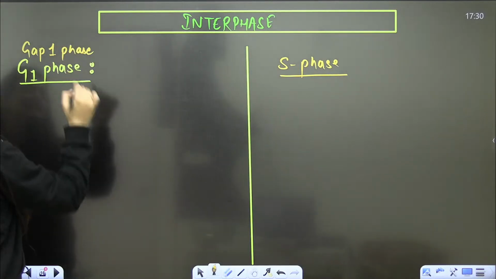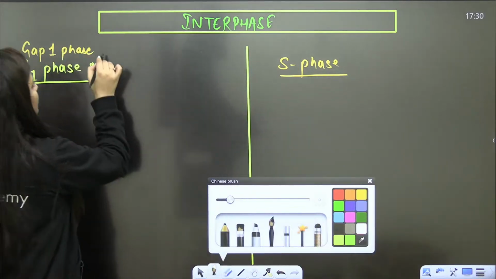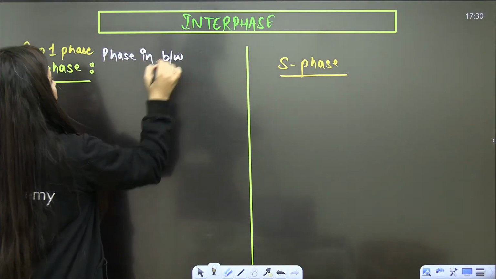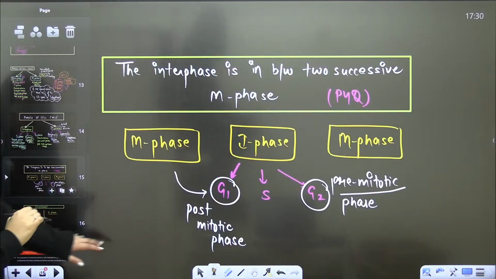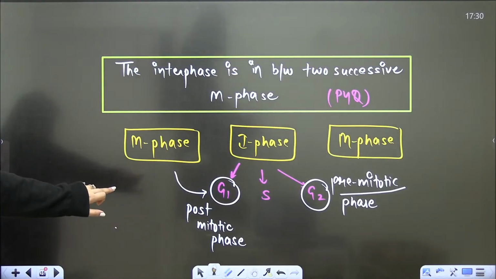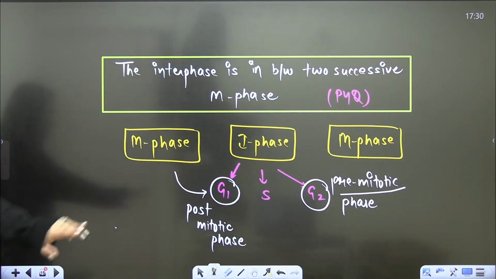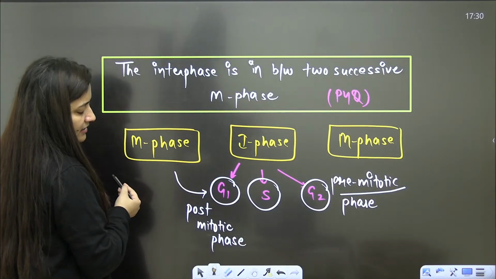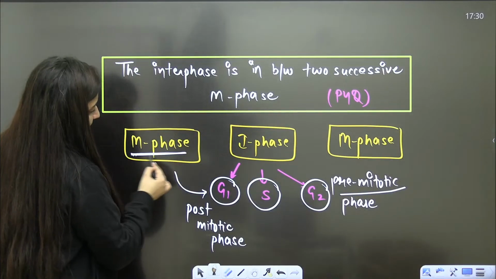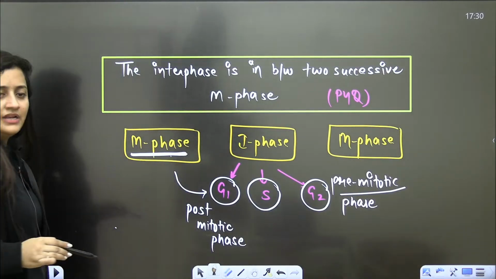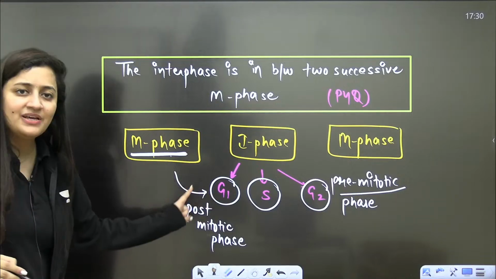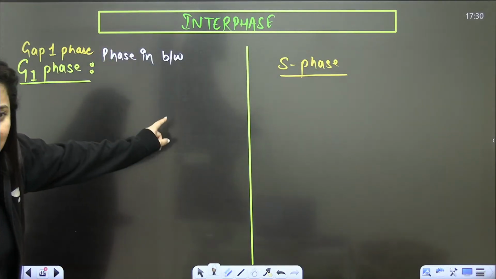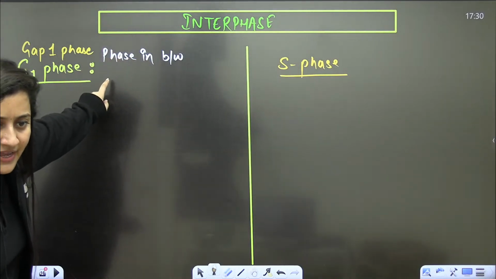Now you have all that picture. Can I say that it is the phase in between the end of mitosis and the beginning of DNA replication? In S phase DNA replication will begin, and in M phase the division will occur. So G1 is present in between.